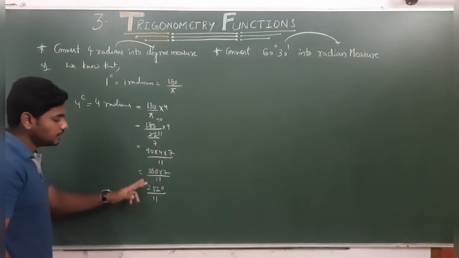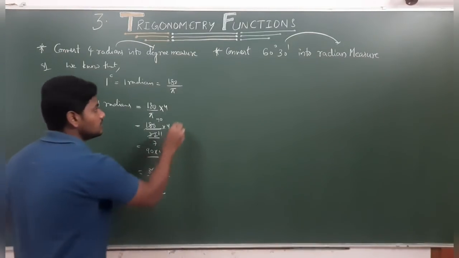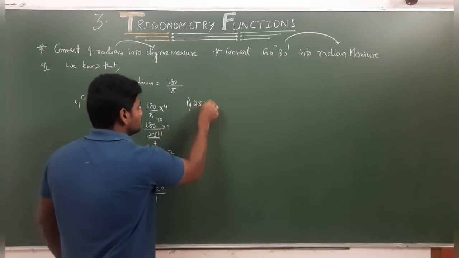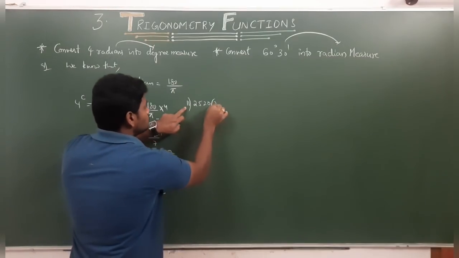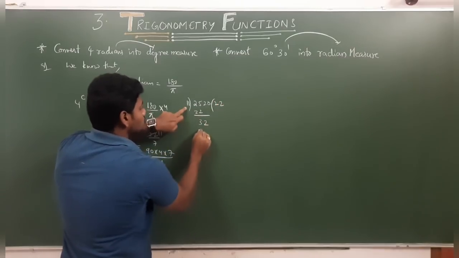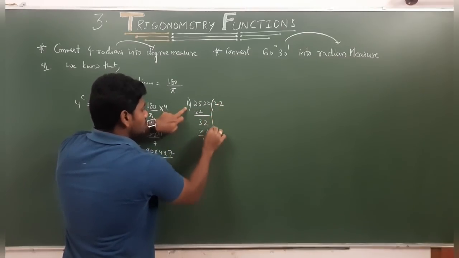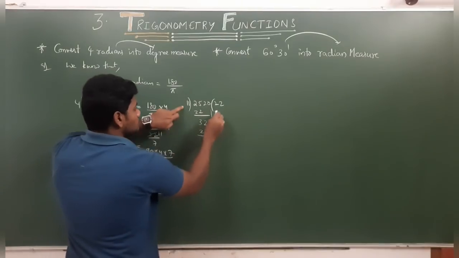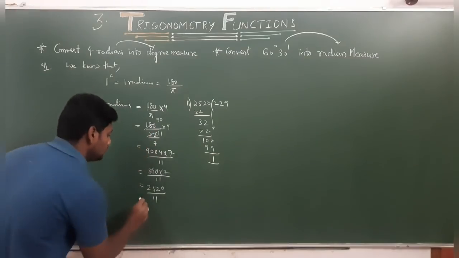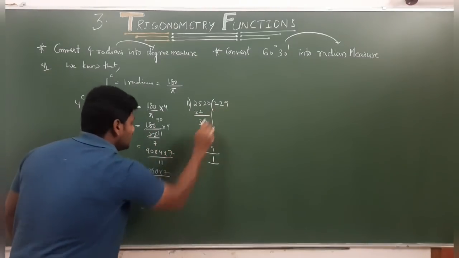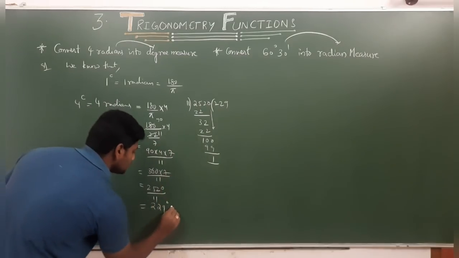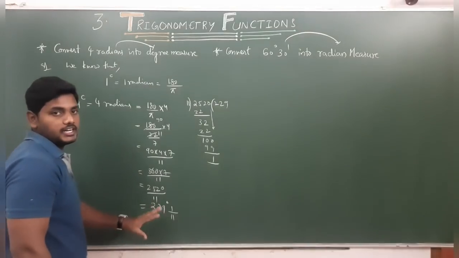See, after getting this P by Q form, what you need to do? You need to do division. So 11 you need to divide into 2520. 11 2s 22, remainder 3, this is 2. Again 11 2s 22, here remainder 10, and again you subtract, this 0. So 11 9s 99. Here what is the remainder? 1. Now what you need to write is 229 degrees 1 by 11.